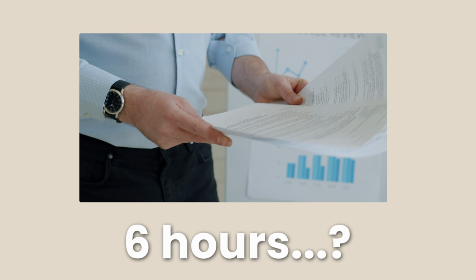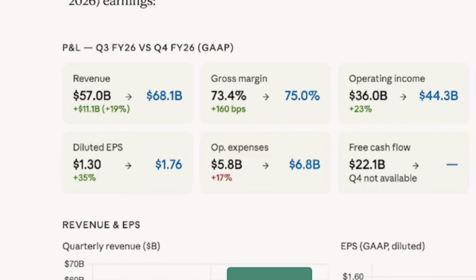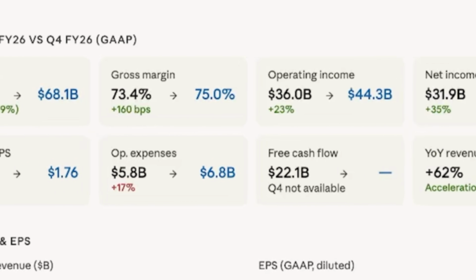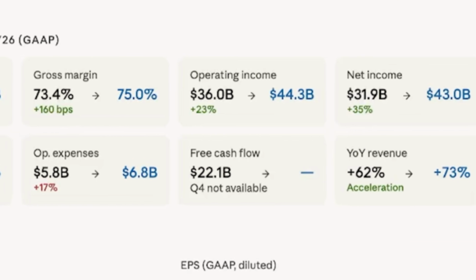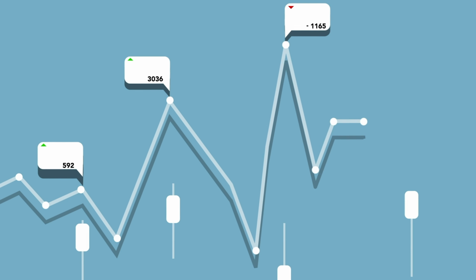So this is what it actually means to you now. The research that used to take you all evening now takes you around 15 minutes, because you are not reading all the documents anymore. You're just scanning the data with Claude. I'm not saying to skip the documents, just let Claude do the first pass. It finds what matters and then you can verify that information. And that's how you can stay on top of 5, 10, 15 and even 20 stocks without burning out.